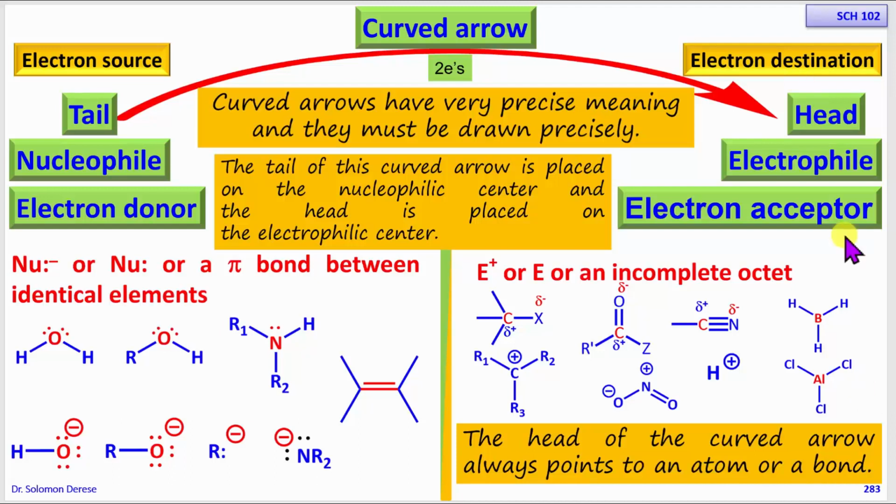Okay, so now you have a clear understanding of what a polar reaction is, what nucleophiles are, what electrophiles are, and how we should use a curved arrow. Then we'll put all this together and use it in proposing or elucidating the mechanism of polar reactions. So I will start with a simple example.